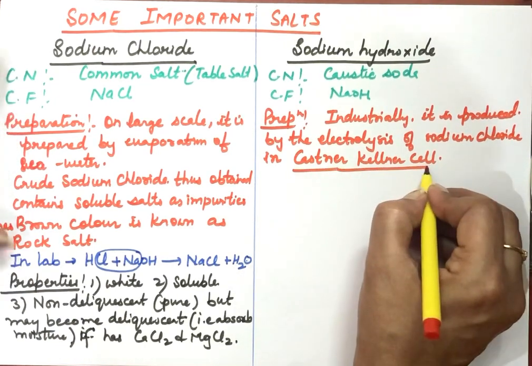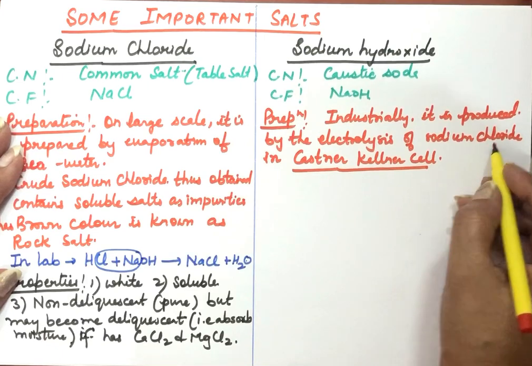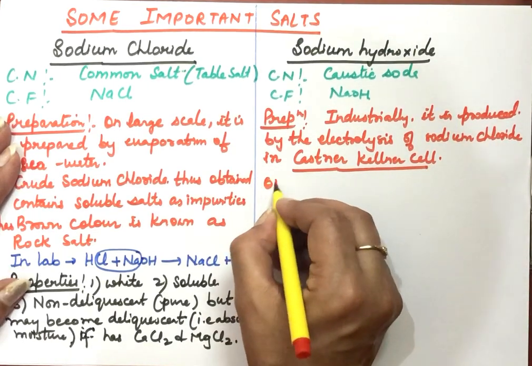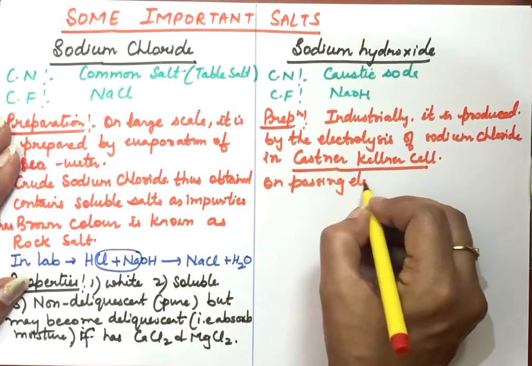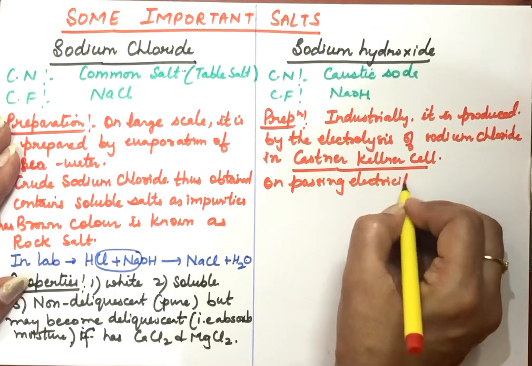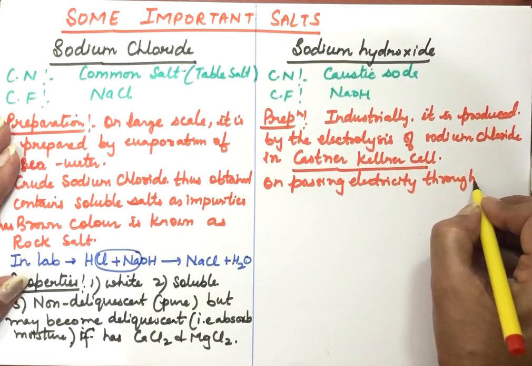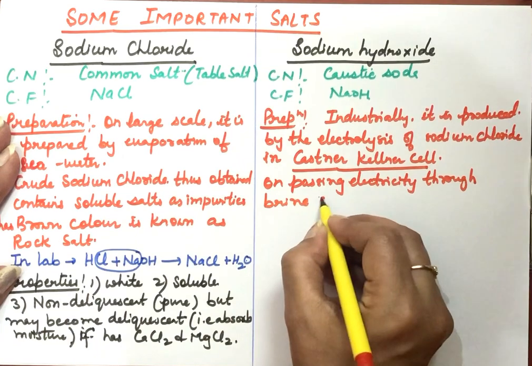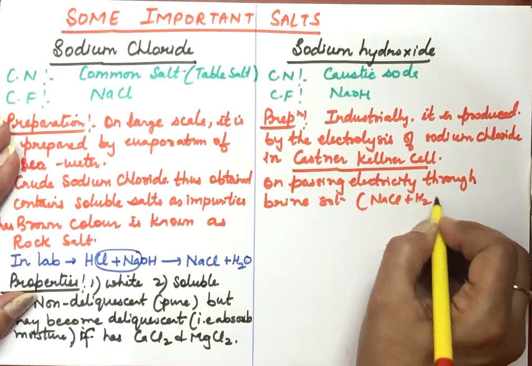So when electrolysis is done of the sodium chloride solution, which substance is produced? NaOH is produced on passing electricity through brine solution. What is brine solution? Sodium chloride in water. That solution is known as brine solution. Brine solution is a sodium chloride and water mixture.